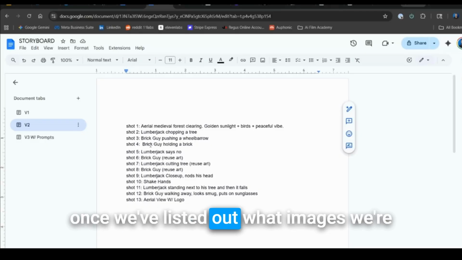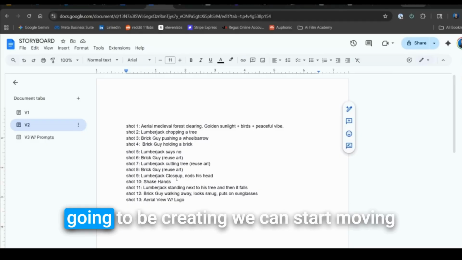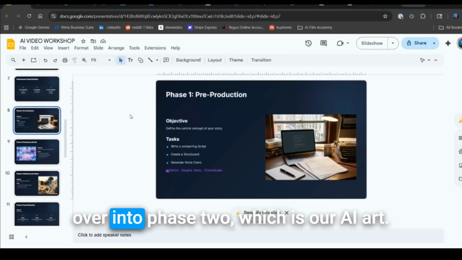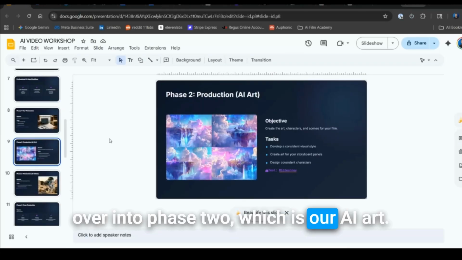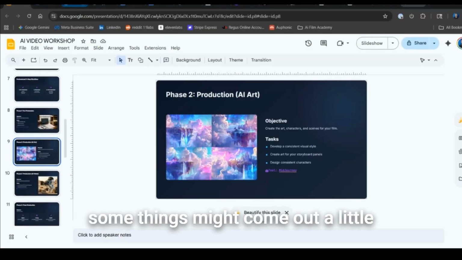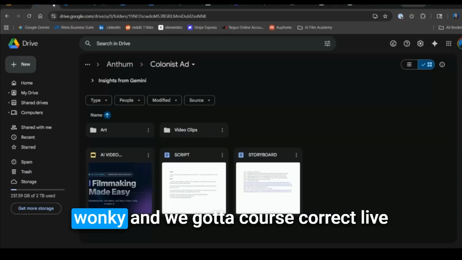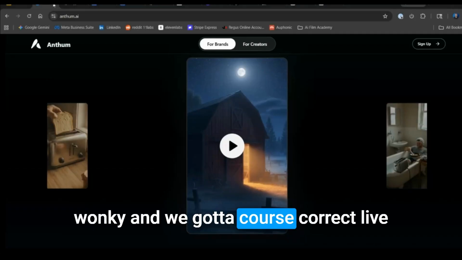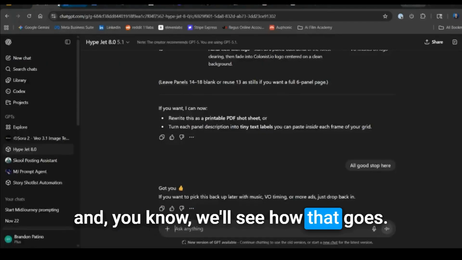Once we've listed out what images we're going to be creating, we can start moving over into phase 2, which is our AI art. So I hope you guys are ready. We're going to do this live. Some things might come out a little wonky and we've got to course correct live, and we'll see how that goes.